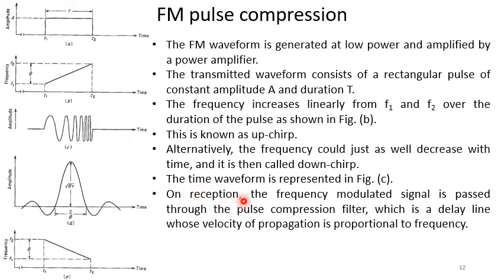On reception, the frequency modulated signal is passed through a pulse compression filter, which is a delay line whose velocity of propagation is proportional to frequency.